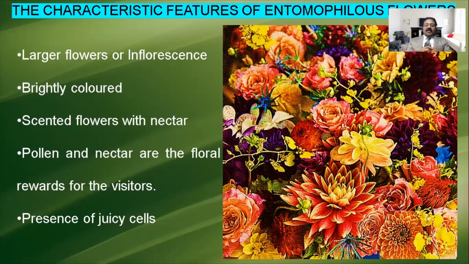Apart from the nectar, some juicy cells are also present in the flowers, which supply more juicy substance. So for all these purposes, the insect comes and collects the nectar, eats the pollen and takes the juicy cells. When it comes, the pollen sticks on its body, so pollination also occurs. Both the plant as well as the insects are mutually benefited. These are the characteristic features of entomophilous flowers.